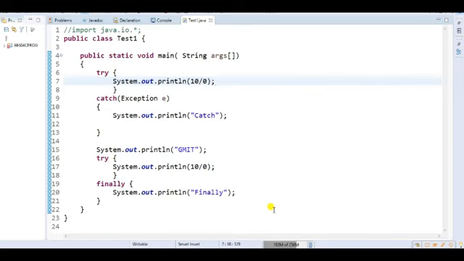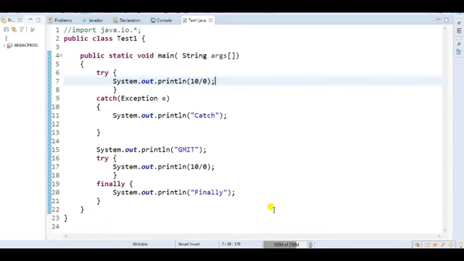And through this coding example, we have discussed the possible combinations of the finally block. If I use try catch finally, what will happen? It's a valid statement, so it will execute normally, no problem. If I use try and finally without a catch block, that is also valid.